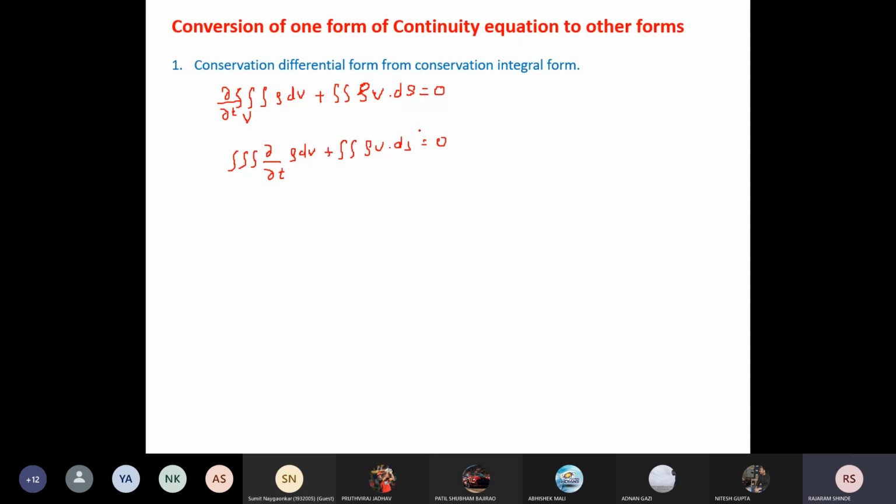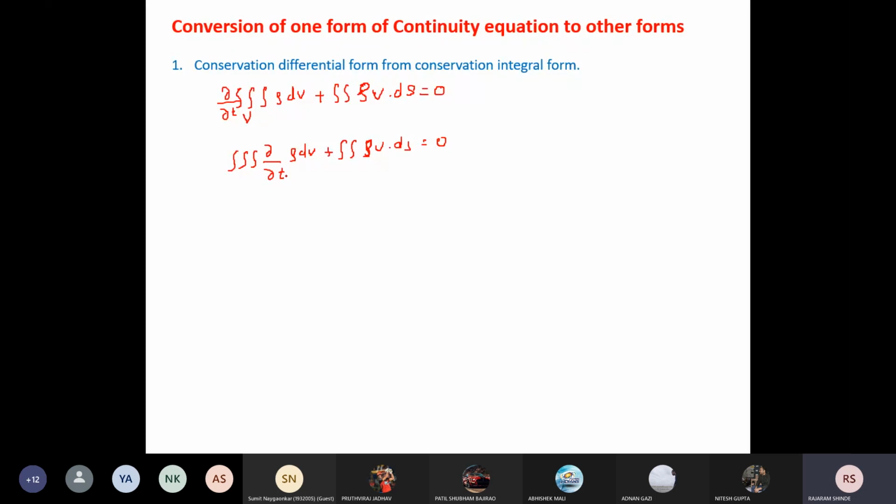Okay. Now after that I'm going to apply the divergence theorem, and convert the surface integration to a volume integration. For this application, the Gauss divergence theorem, I have already shown you the divergence theorem for converting a surface integral to a volume integral. What you have to do is take the divergence of the integrand, that is, of the term inside the integration.